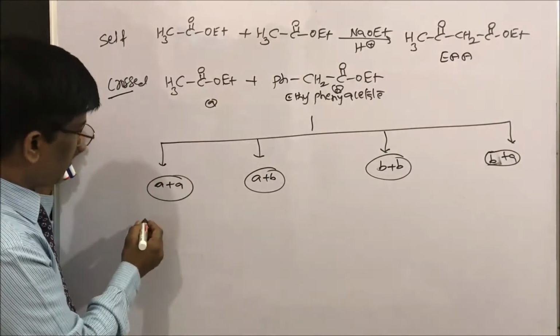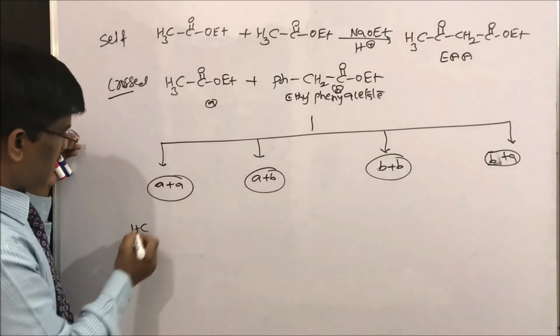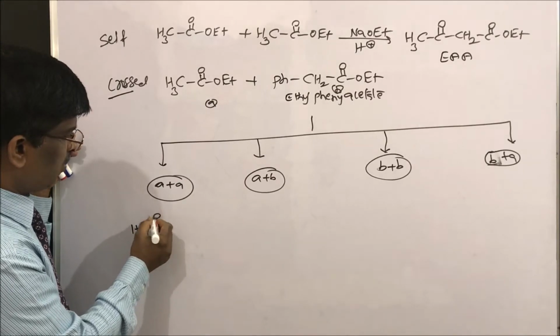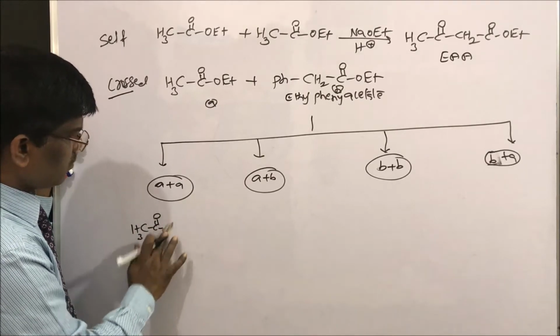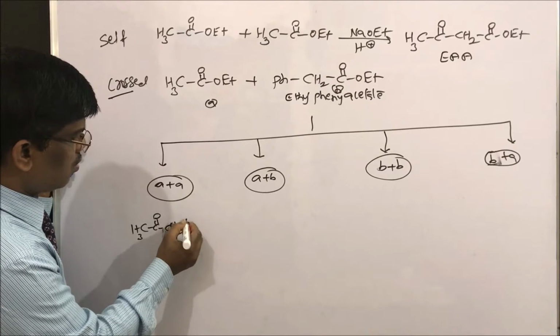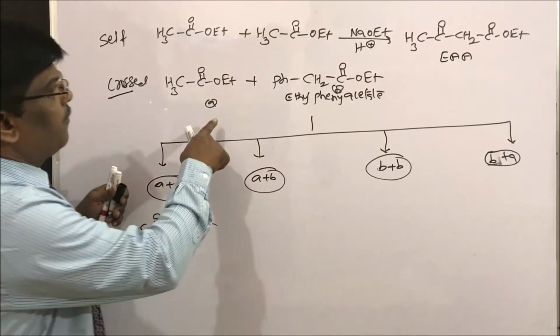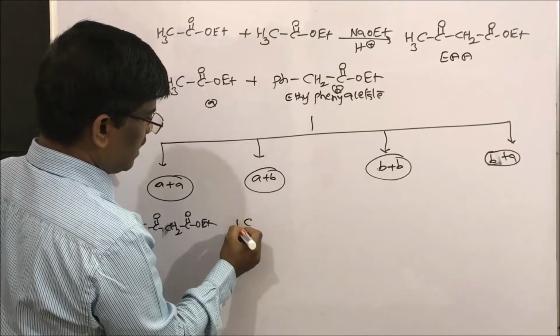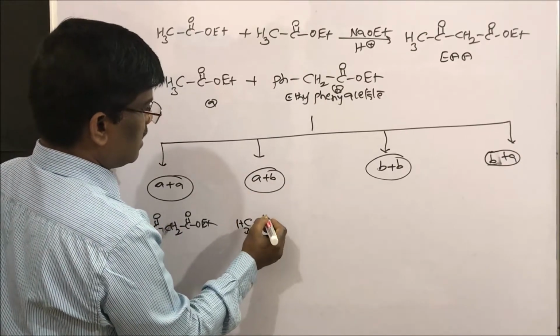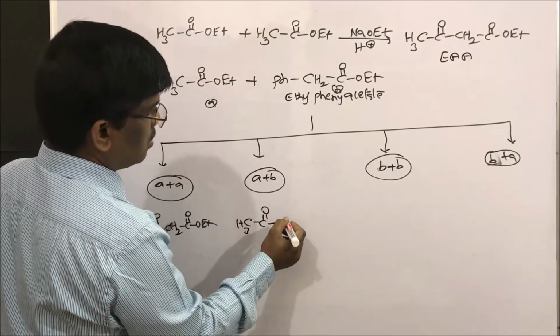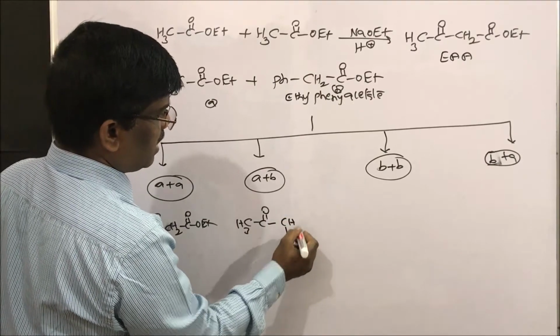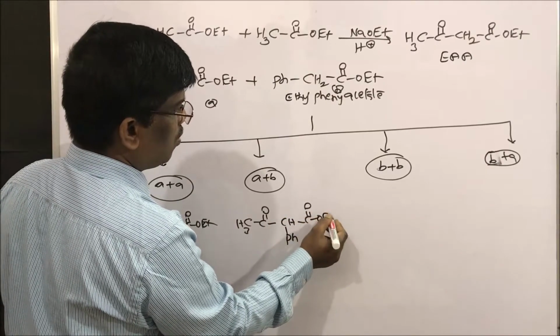For example, I will write for you. This is A plus A, ethyl acetate: CH3COCH2COOEt. If I write A plus B, CH3, C double bond O, CH, phenyl, COOEt.